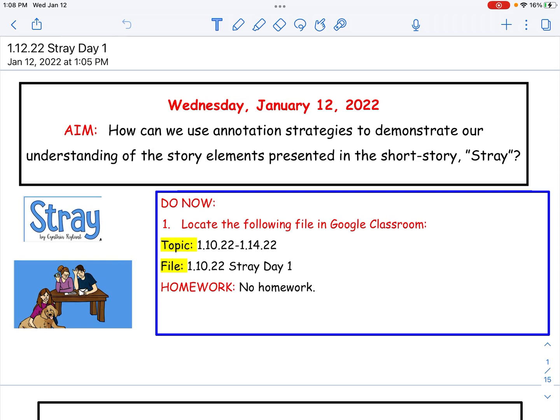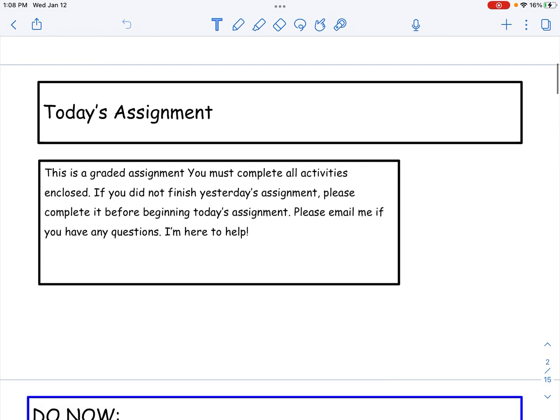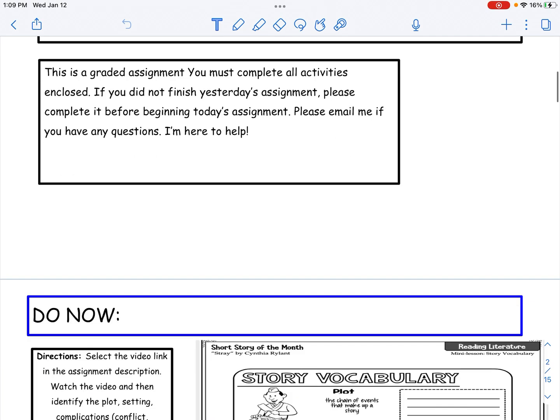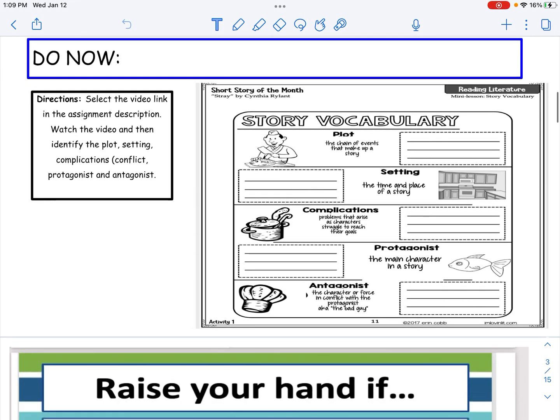Unless you are projecting this lesson on the screen for everyone to see, I suggest you put in headphones so you don't distract the person next to you. I'm keeping this video short because I can only record so much, and if you need to at any time, I'm going to remind you, please pause this video. Just like every assignment this week, this one is graded. If you do not finish it in class, make sure you do it for homework.